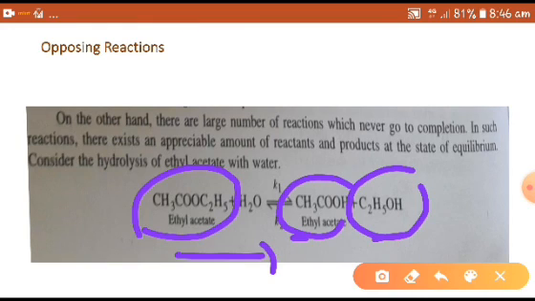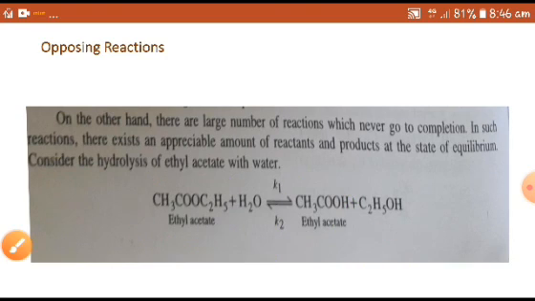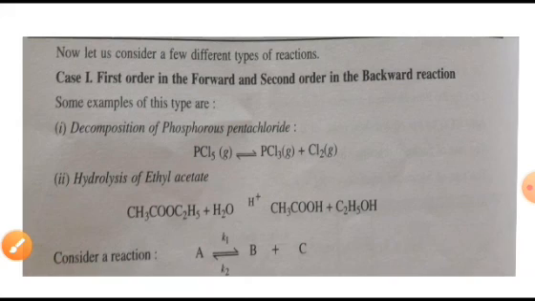At the state of equilibrium, the molar concentrations of reactants and products are not necessarily the same, but the rates are equal and opposite. Here this is a very important example for the opposing reactions.